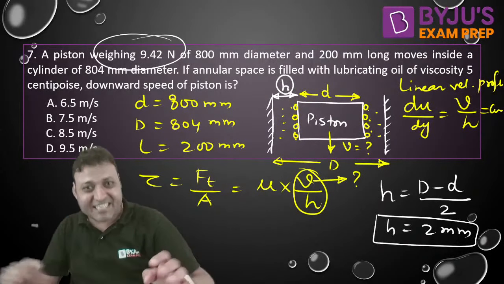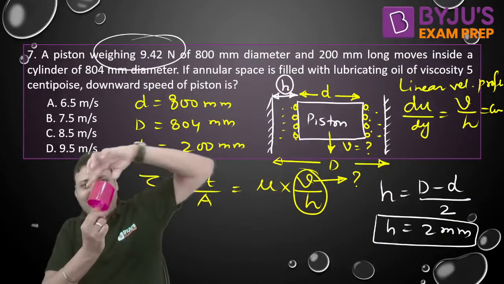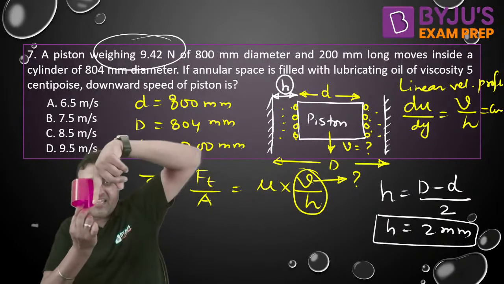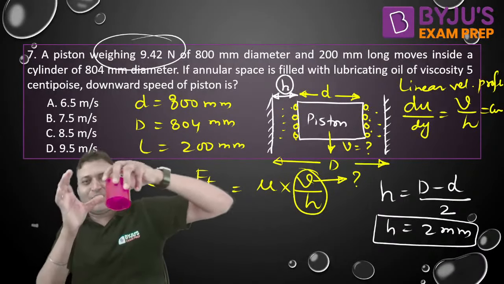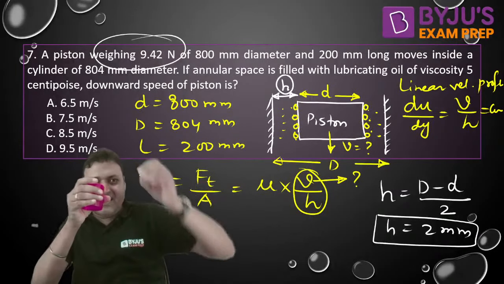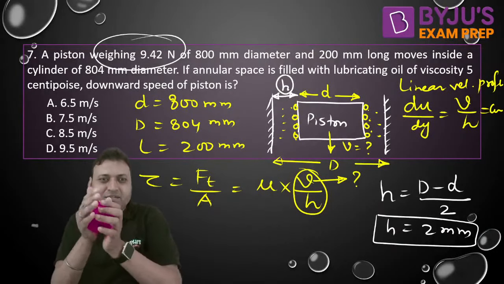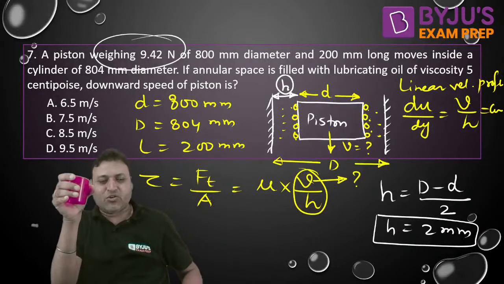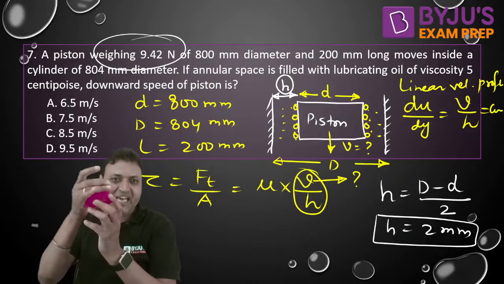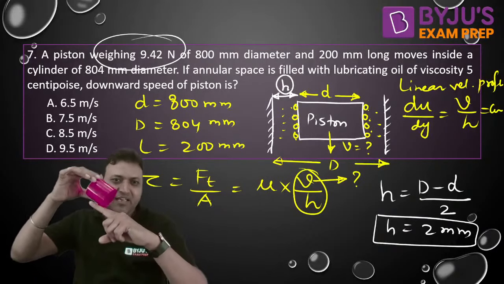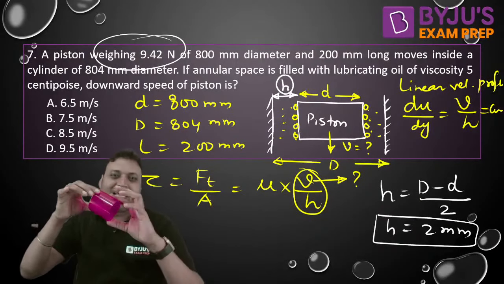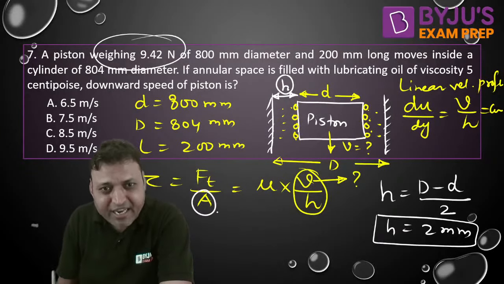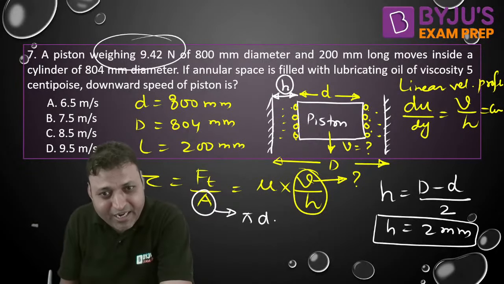And what is the shear area? The shear area is the contact area of the piston with the fluid. This is the shear area in this case, because there is a piston and there is a fluid on the periphery of the piston. There is a fluid, lubricating oil, on the periphery. So the shear area is the contact area of the piston and the fluid. That is pi d l. Are you understanding it? Contact area is pi into small d into L.